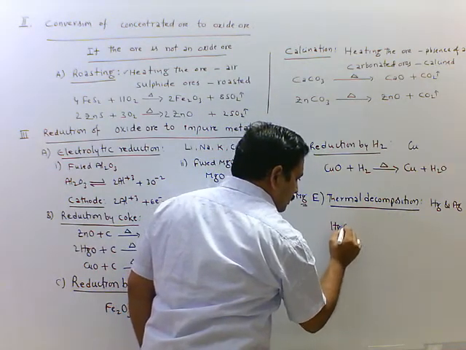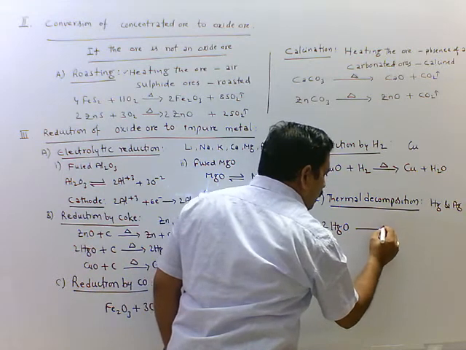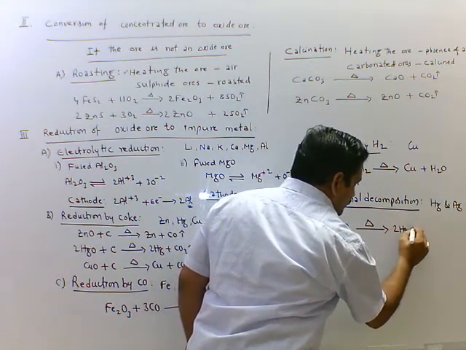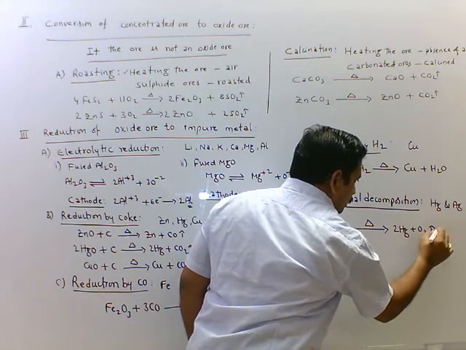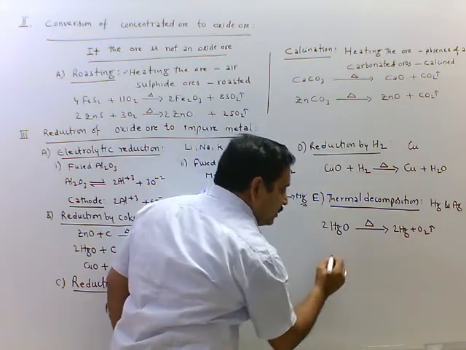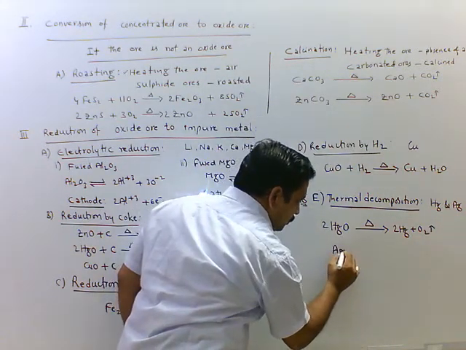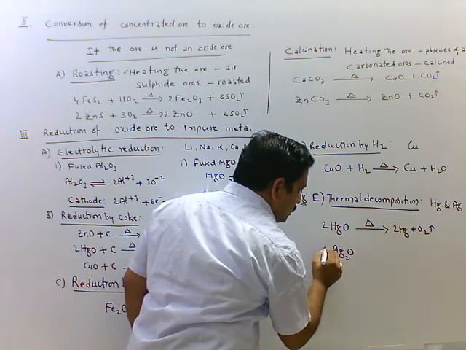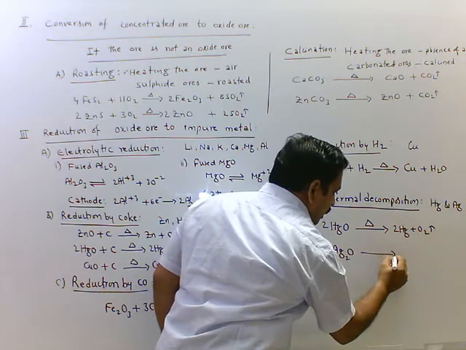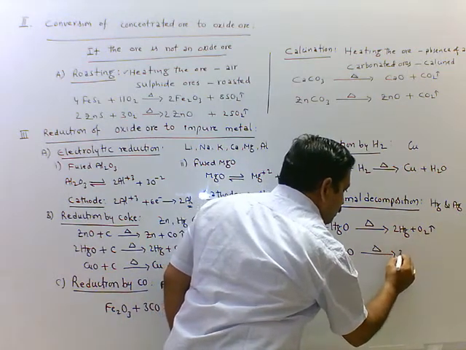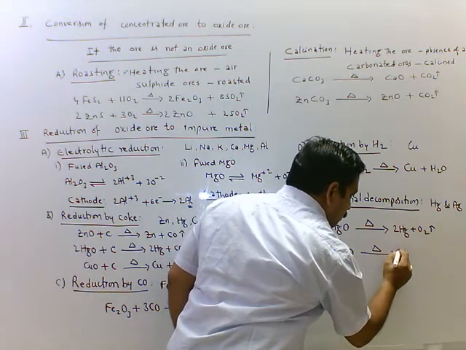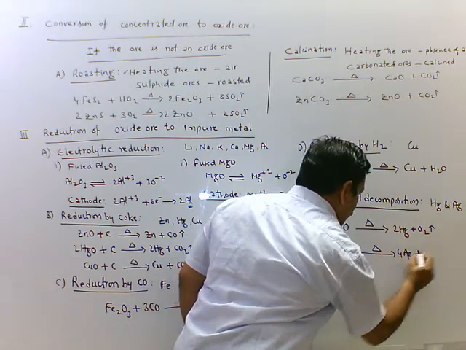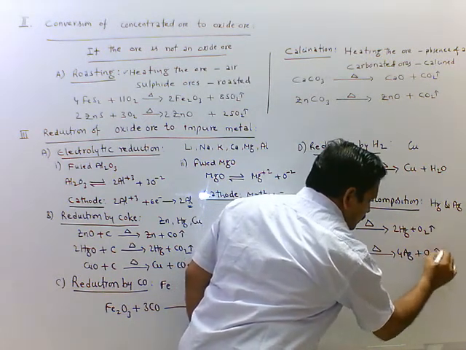See, mercuric oxide on strong heating gives 2Hg plus O2. O2 escapes in the form of gas. Ag2O, silver oxide, it is 2 moles we are taking. On strong heating, we get 4Ag, impure silver, and we get oxygen gas.